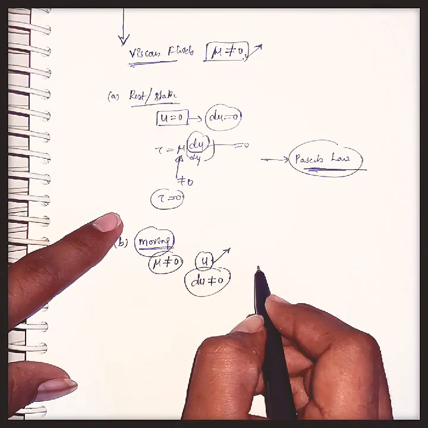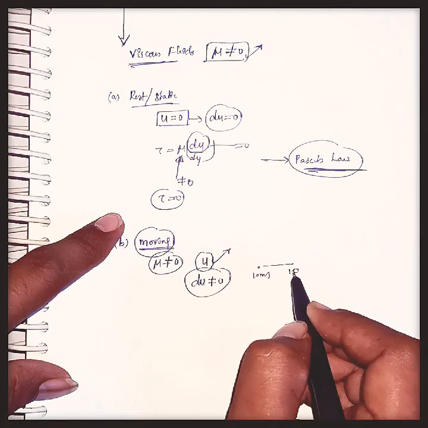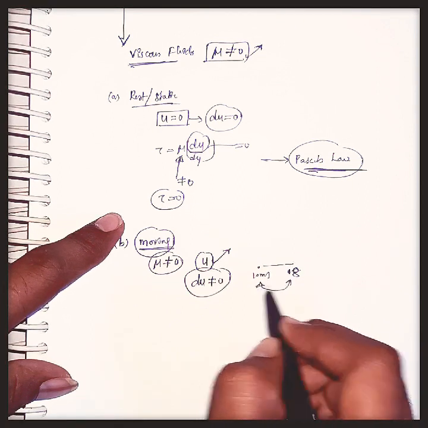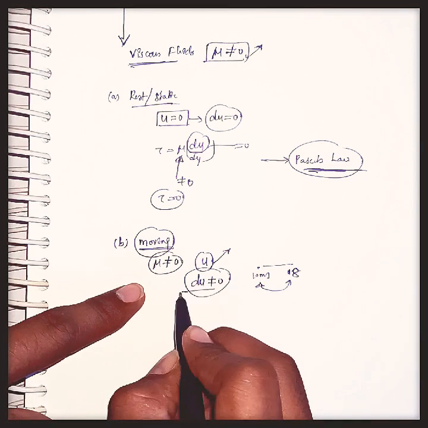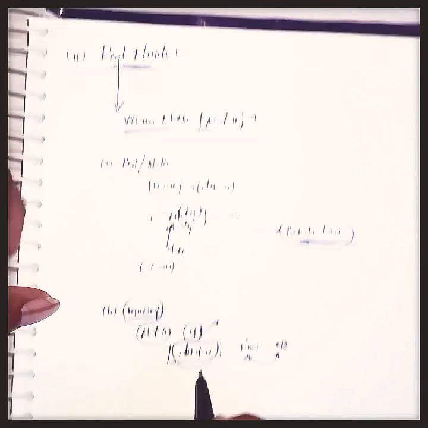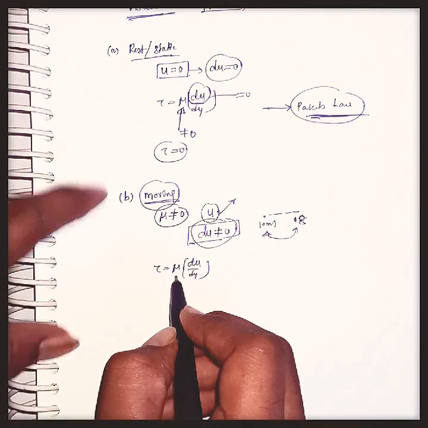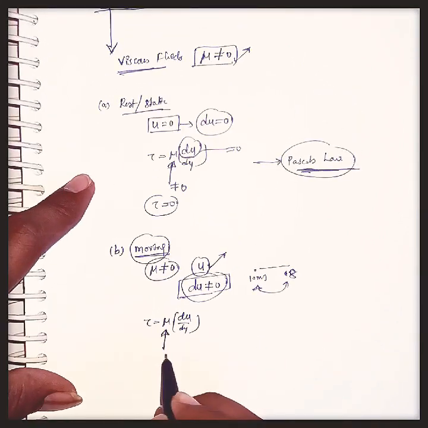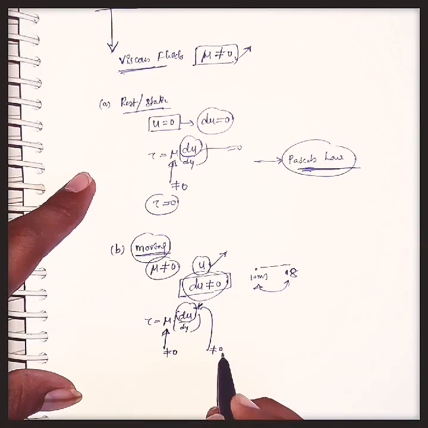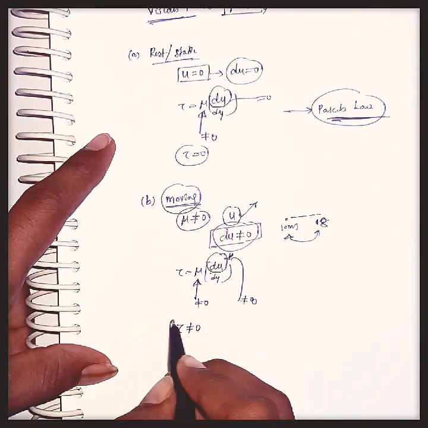Because if I consider some velocity here, 10 meters per second, after some time the velocity may become 12 or 8 or whatever it may be. There will not exist the same velocity because there is a loss of some velocity. Here the change in velocity never equals 0 for moving real fluids. As we know, tau equals mu into du by dy. For real fluids the viscosity value is not equal to 0, and for moving fluids the change in velocity will also not equal 0. As these two values are not equal to 0, tau is not equal to 0.